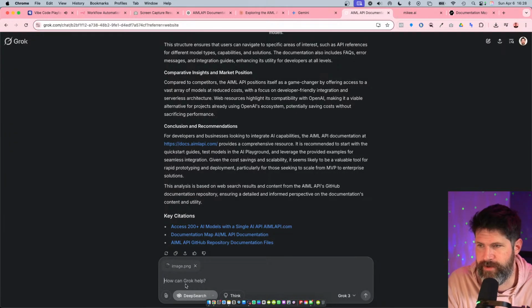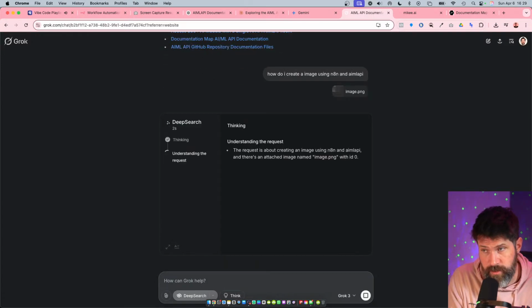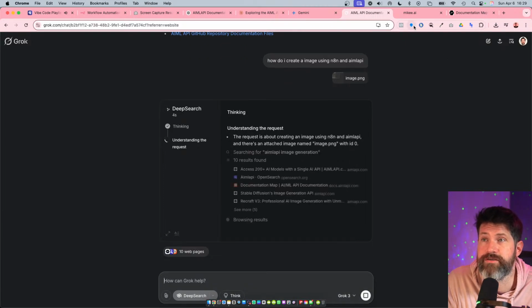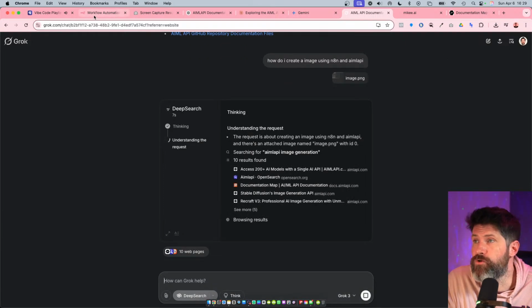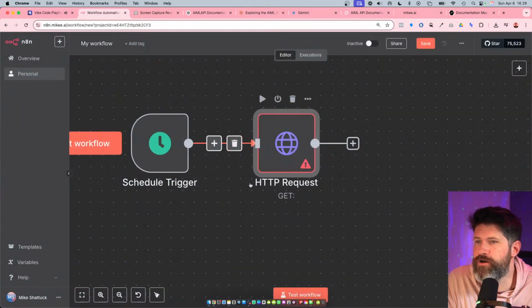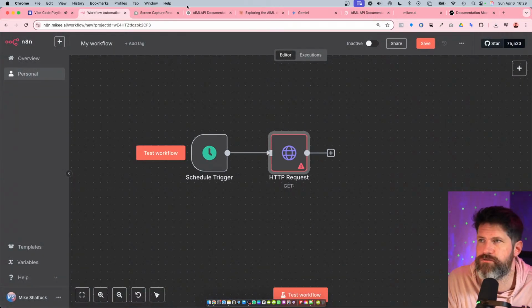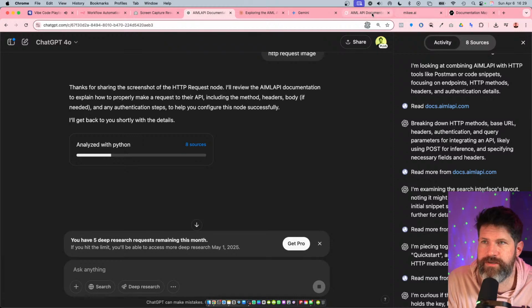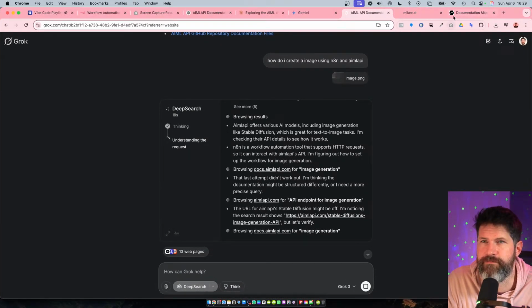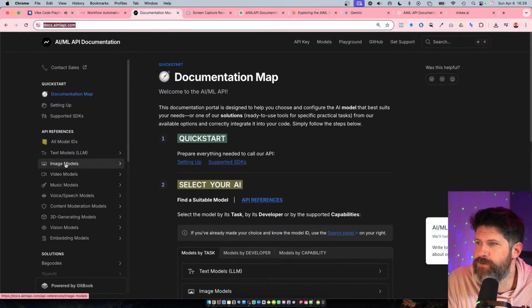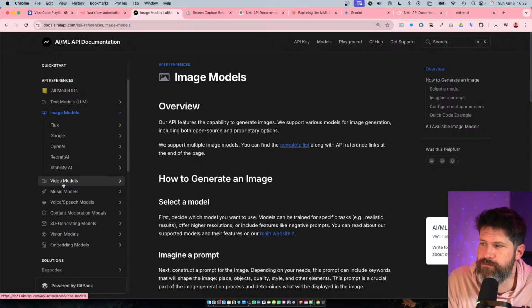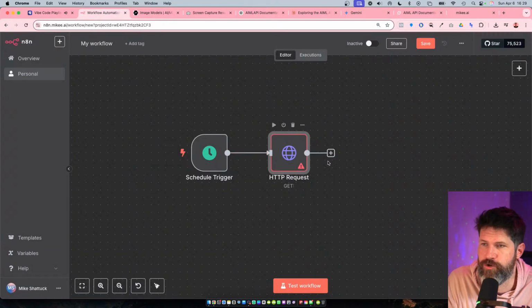So now, if I paste in the image, how do I create an image using n8n and AI ML API? And then we'll see what that says. Okay, cool. So basically in n8n, you would request an API call from these guys, for example, and be like, hey, make an image, right? And you can use these different models, and that's what you would do on this request here.